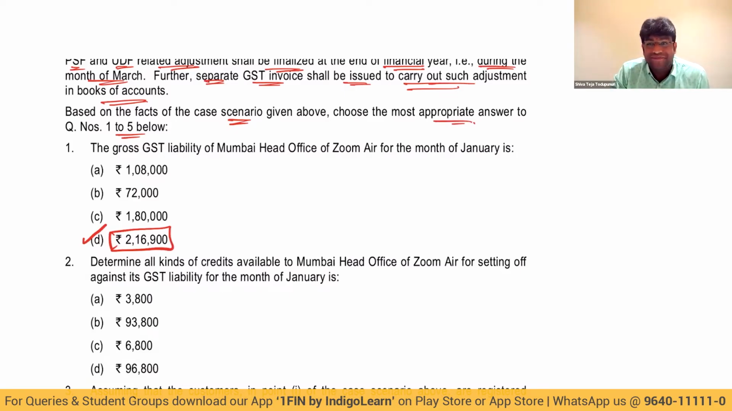Interesting question. Second point, determine all kinds of credit. When I say all kinds of credit, this also covers TCS credit available only to Mumbai head office of Zoom Air for setting off against GST liability for the month of January. They are talking only about head office input tax credit. Let's see that.